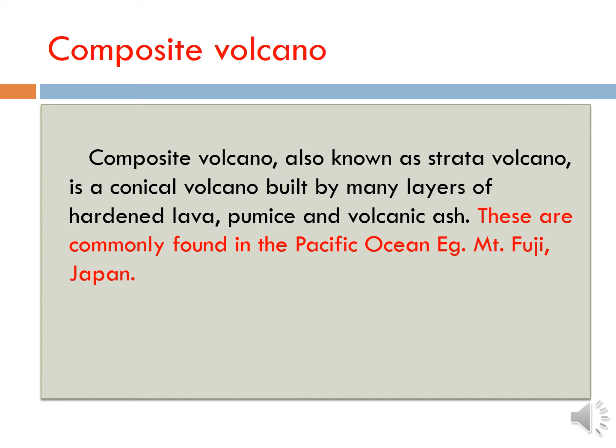Composite volcano, also known as strata volcano, is a conical volcano built by many layers of hardened lava, pumice and volcanic ash. These are commonly found in the Pacific Ocean. Example, Mount Fuji, Japan. Already we have seen that is one of the dormant or sleeping volcano. Is that no? So this is also called as composite volcano. So this composite volcano is known as strata volcano. It is a conical volcano built by many layers of hardened lava. So the picture is there.